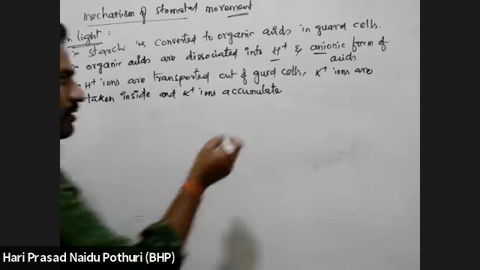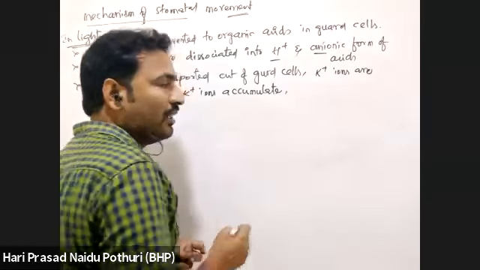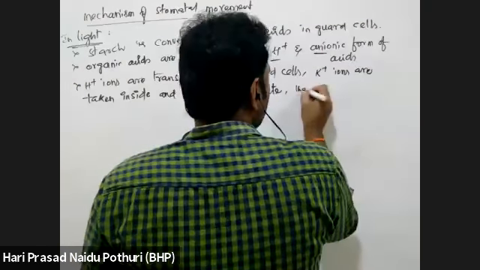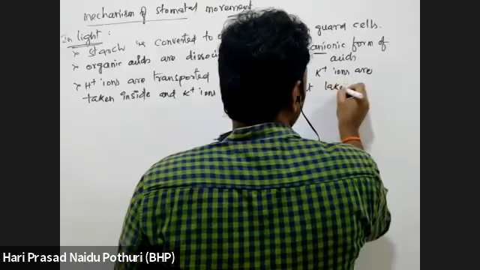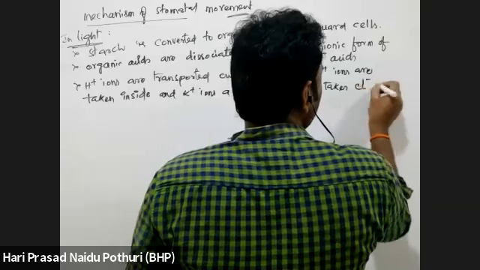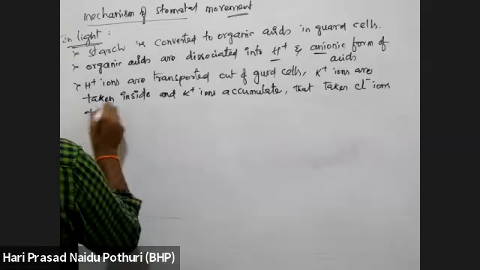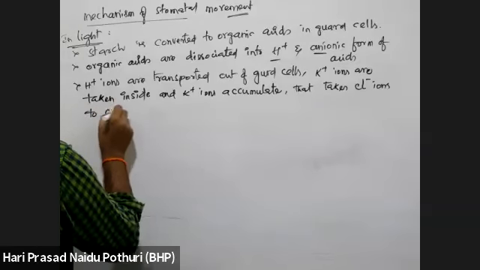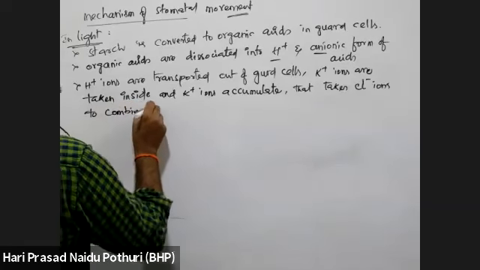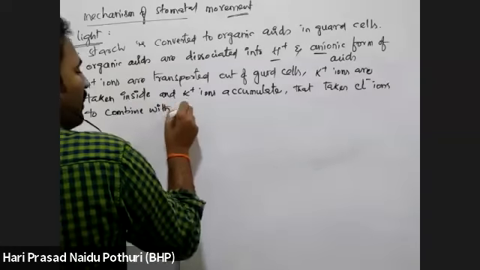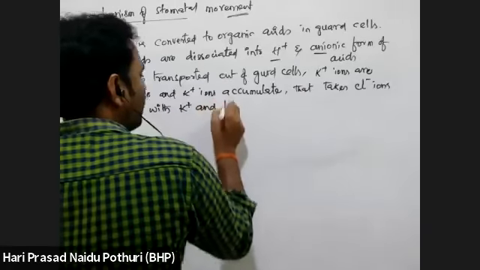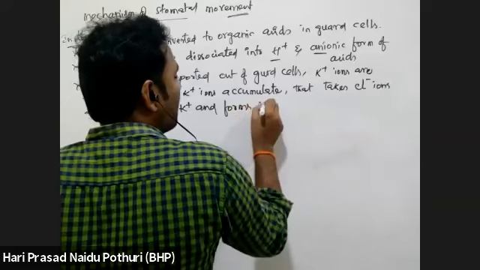As K plus ions are accumulated, that takes Cl minus ions also, which combine with K plus and form KCl.